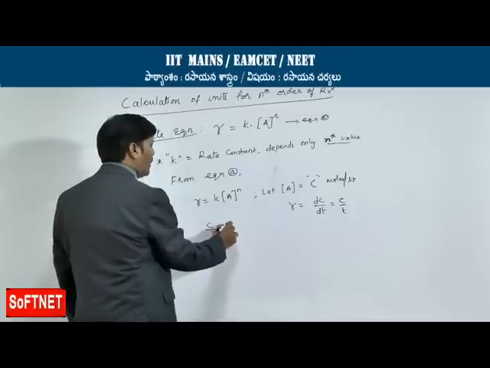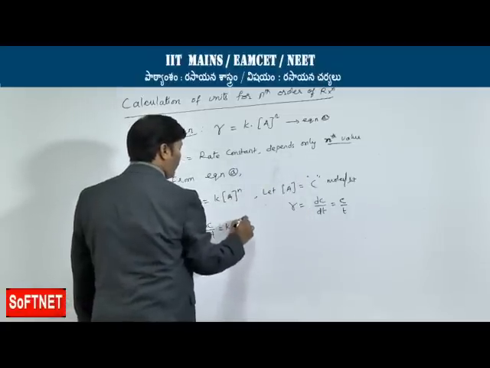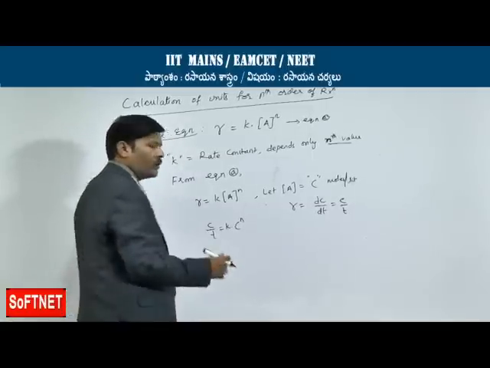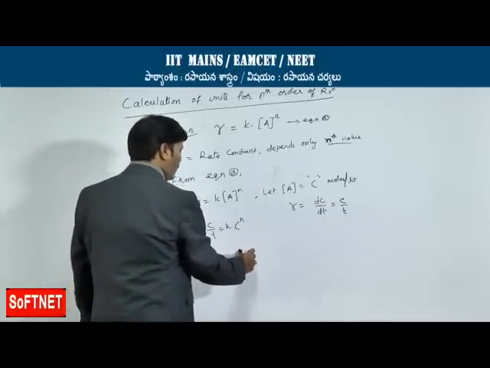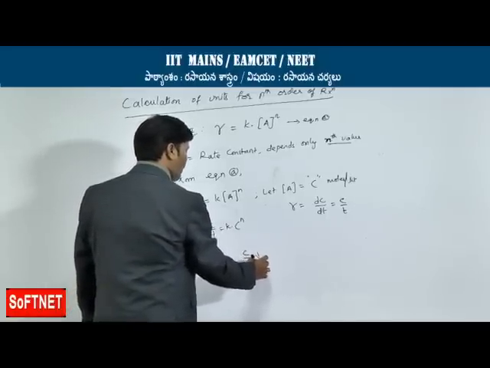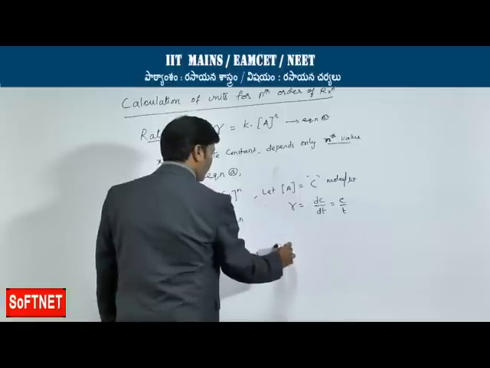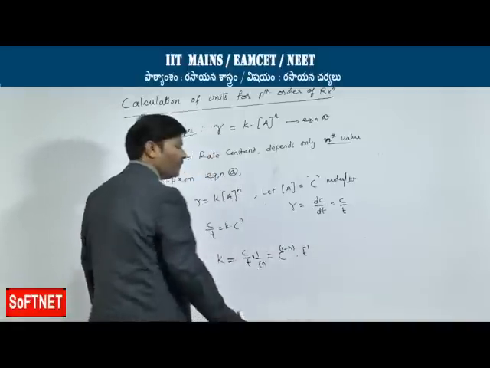On the product side, K into concentration, let the concentration of A be given by C to the power of N. So, take the expression and obtain K, because if you know the K value, then automatically the order will come. Therefore, K is equal to C by T into 1 by C to the power of N. This is going to be equal to C to the power of 1 minus N into T inverse.